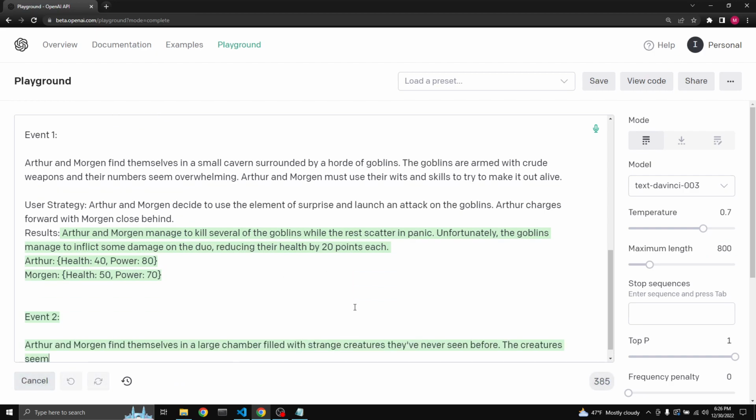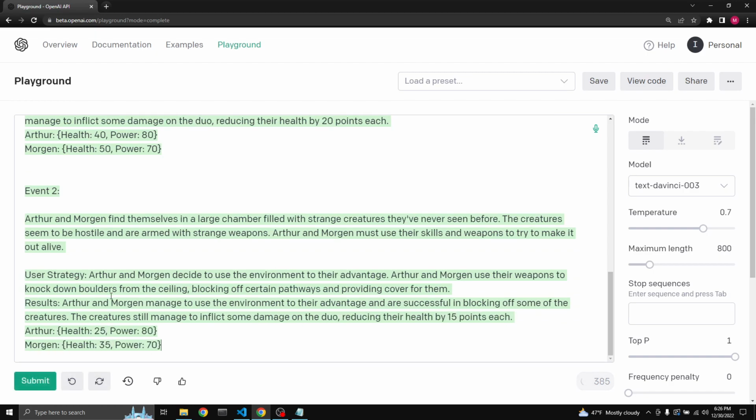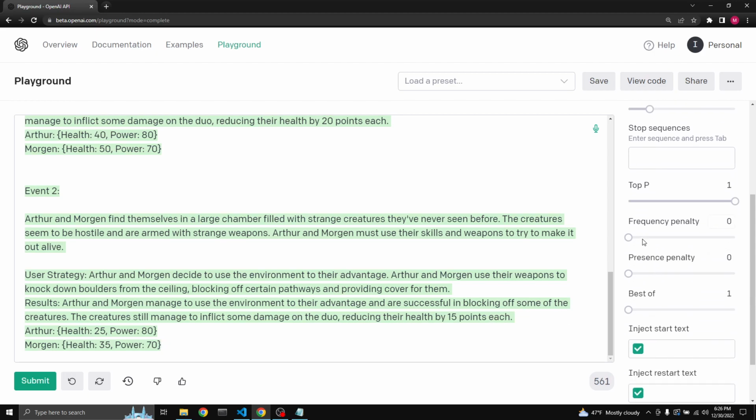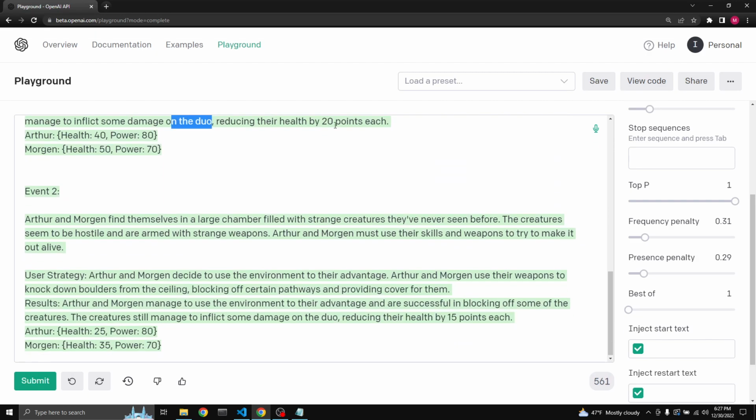It's going to do event 2. All right. Arthur and Morgan find themselves in a large chamber filled with strange creatures they've never seen. User strategy. Arthur and Morgan decide to use the environment to their advantage. Arthur and Morgan use their weapons to knock down boulders from blocking off certain pathway. Okay. Result is Arthur and Morgan manage to use the environment to their advantage and are successful. Creatures still manage to inflict some damage to the duo, reducing their health by 15 points. Will increase the frequency penalty and presence penalty. Maybe that's why. See, it's now just doing duo and applying damage to both of them.